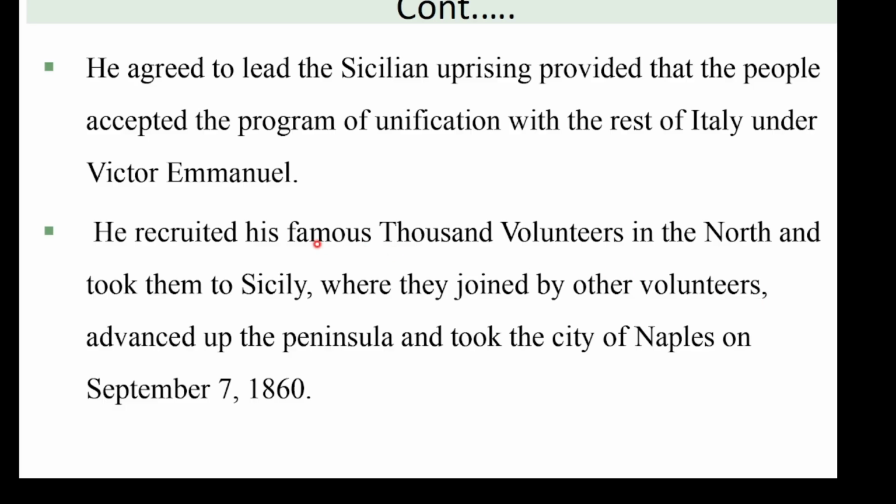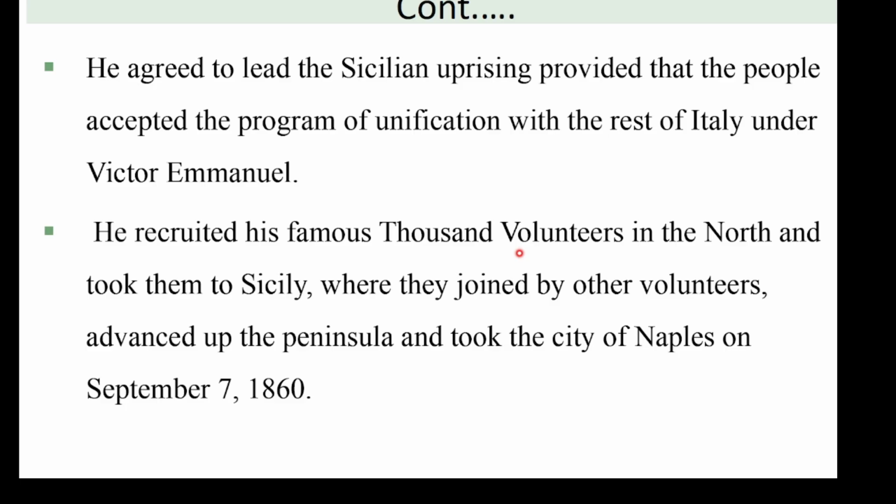His soldiers were called the Red Shirts, because their number was 1,000.